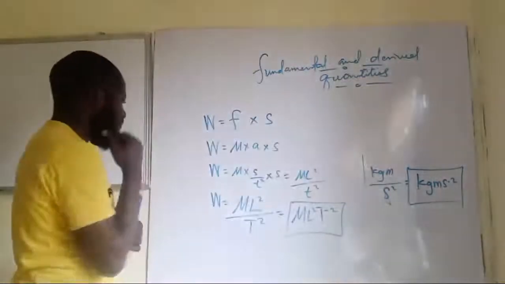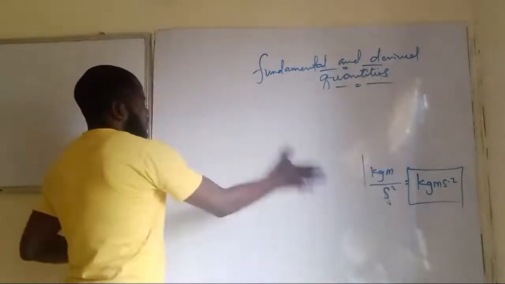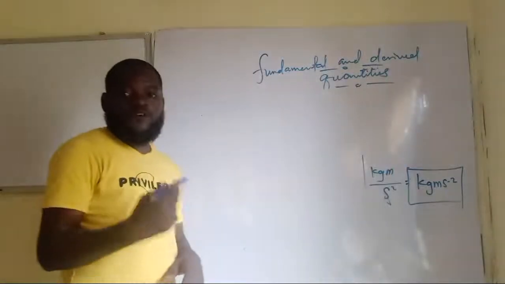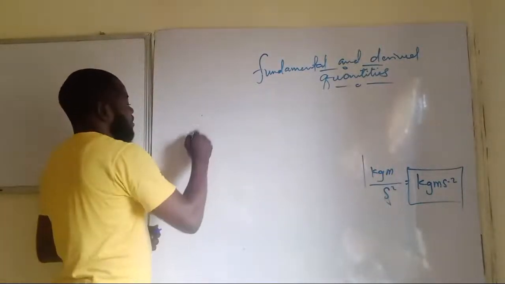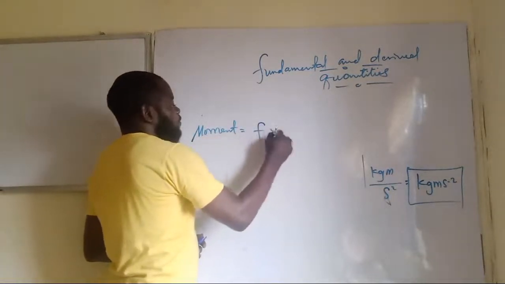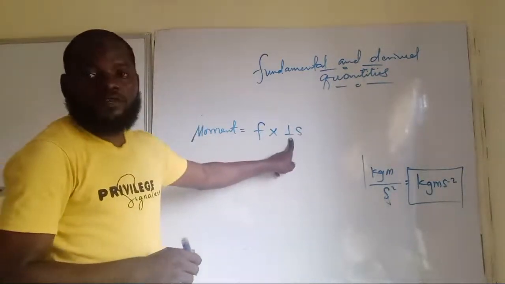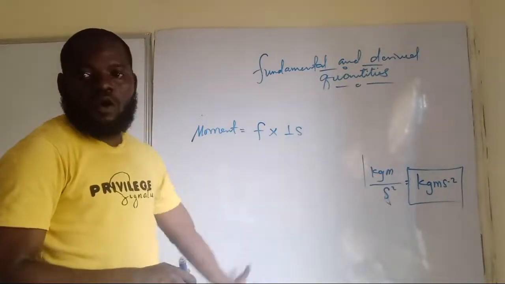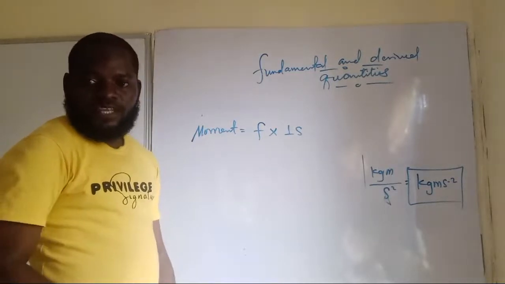Okay. So, if I clean up this, that's to tell you that if the question says find the dimension formula for torque, or find the dimension formula for moment, I will still do the same thing. I'll just tell them moment is equal to force multiplied by perpendicular distance. This symbol shows what? Perpendicular. Am I making sense now? So it doesn't affect S, it still remains S. Then you go on with what we just finished doing and you arrive at your results. Do you get that cleared now?